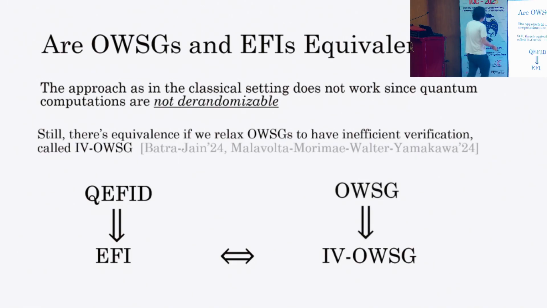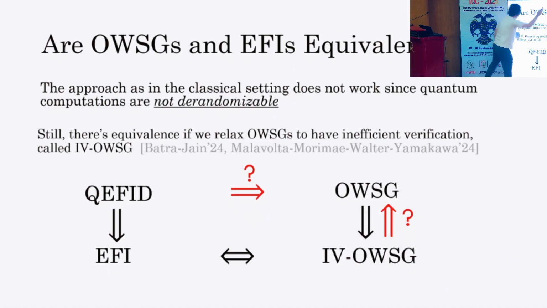Also, because QEFID is simply a special case of EFI, the existence of QEFID implies EFI. And IV one-way state generator is a relaxation of one-way state generator, so a one-way state generator implies an IV one-way state generator. But still, there were some missing directions. For example, can we get a one-way state generator from an IV one-way state generator? And second, can we get a one-way state generator from QEFID? Actually, if we can get that one, then we can also get this one.